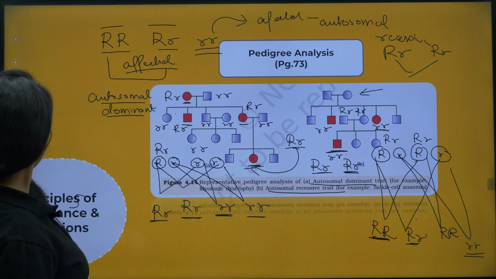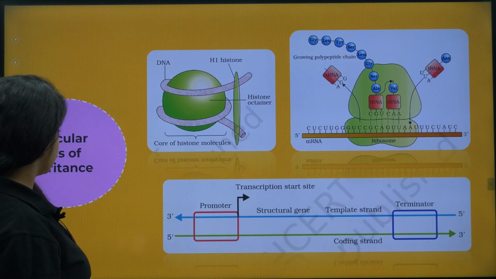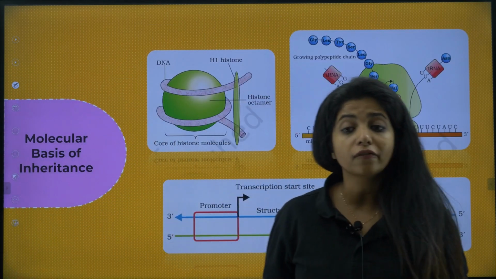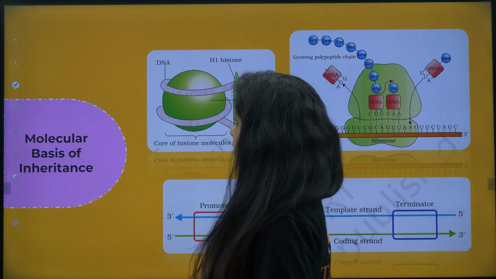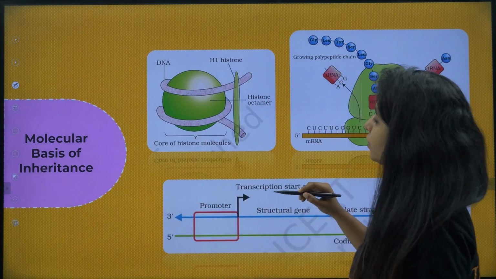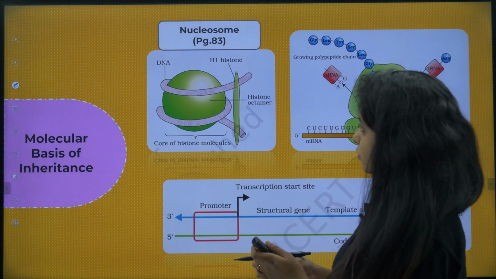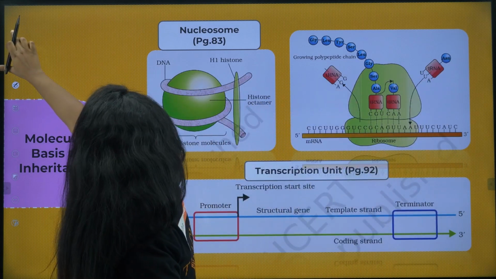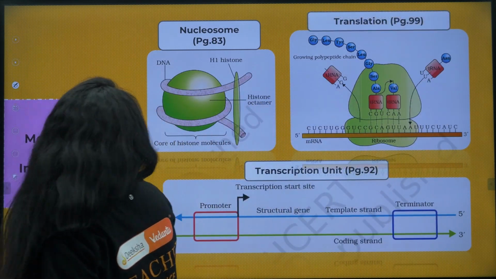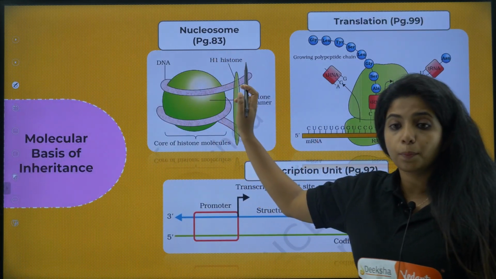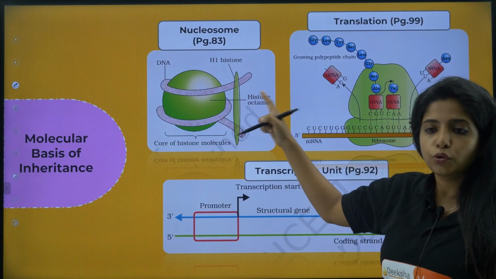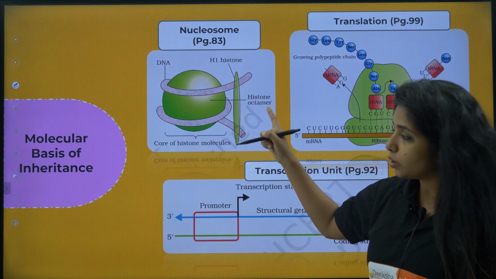Going ahead, the next chapter is molecular basis of inheritance, my dear children. Over here you have the structure of nucleosome. You have the structure of nucleosome given on page number 83. You have to draw it.